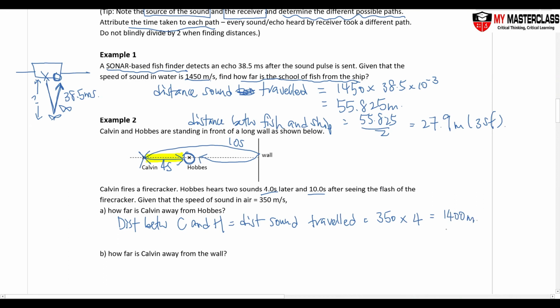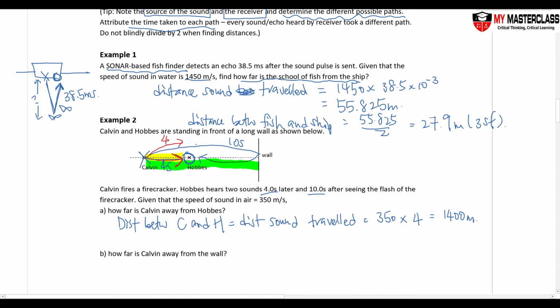Next, how far is Kelvin away from the wall? Now I want this distance. This one you just need to study carefully. The sound took 4 seconds here. It took also 4 seconds here, which means that this part is 6 seconds. This part will be 3 seconds.